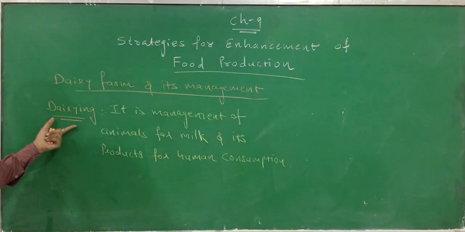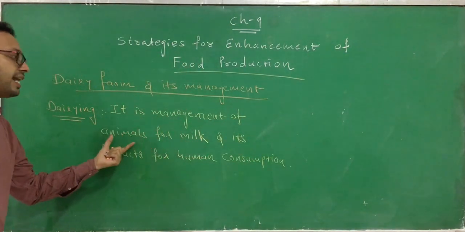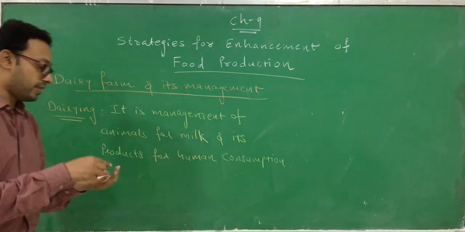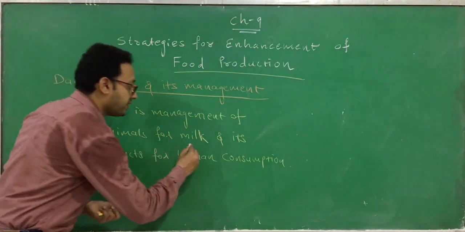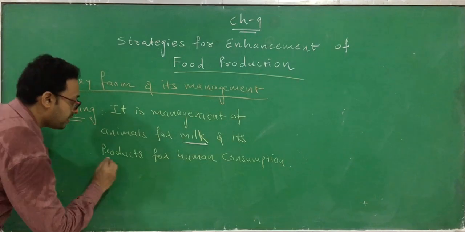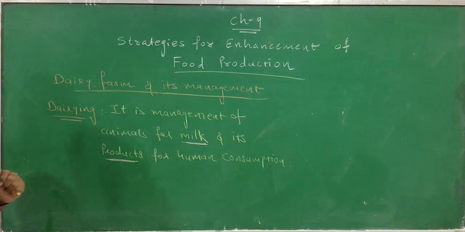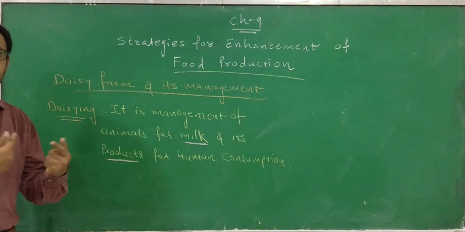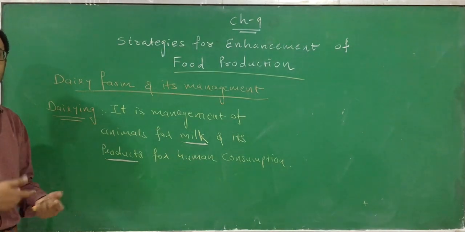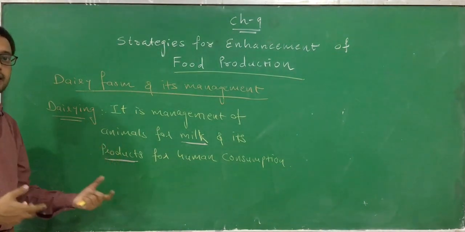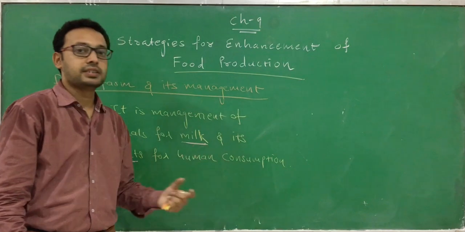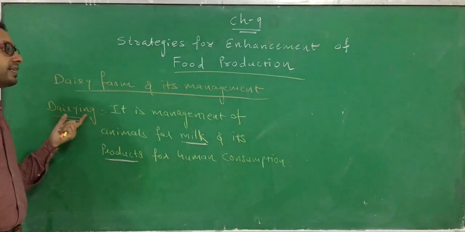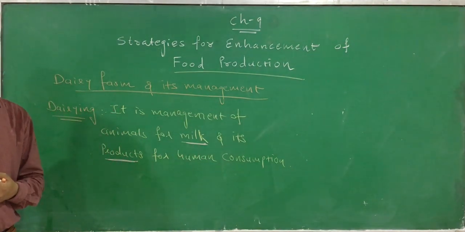So what is a dairy? It's the management of animals for getting two main important products. First is milk and the second is the products of milk. The products of milk include curd, cheese, paneer, butter, ice cream, etc. So we are getting these for human consumption. This is called dairying.